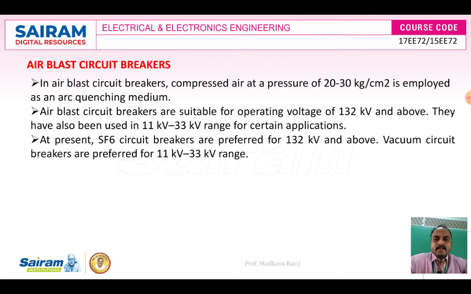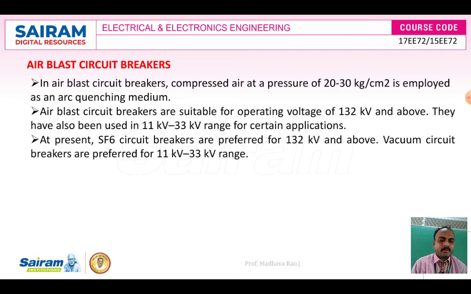Here the arc quenching medium: we eliminate the arc using compressed air at a pressure of 20 to 30 kg per centimeter square. Air blast circuit breakers are suitable for operating voltages of 132 kilovolt and above.